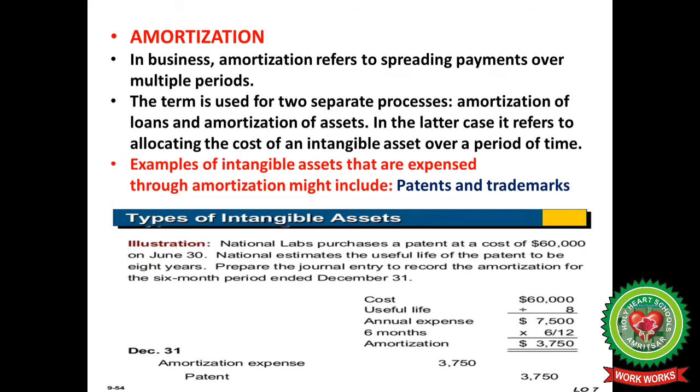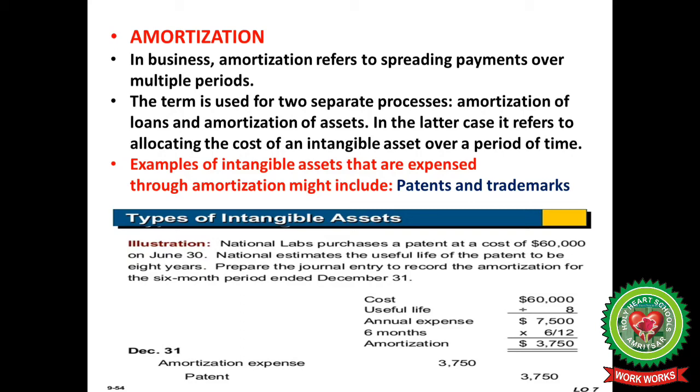In business, amortization refers to spreading payments over multiple periods. The term is used for two separate processes: amortization of loans and amortization of assets. In the latter case, it refers to allocating the cost of an intangible asset over a period of time. Examples of intangible assets that are expensed through amortization might include patents and trademarks.